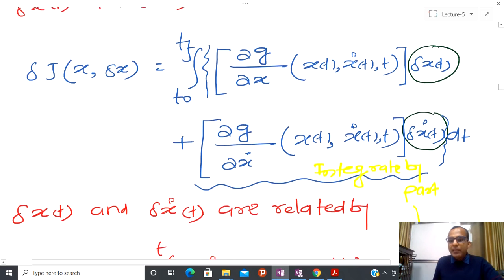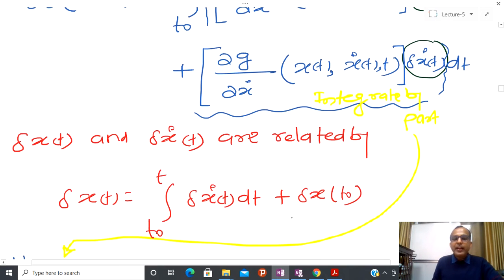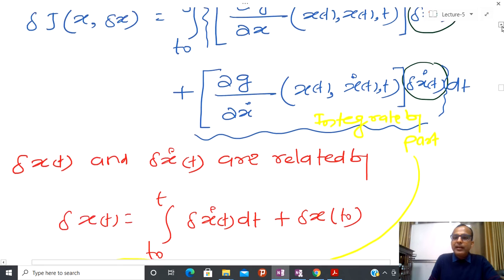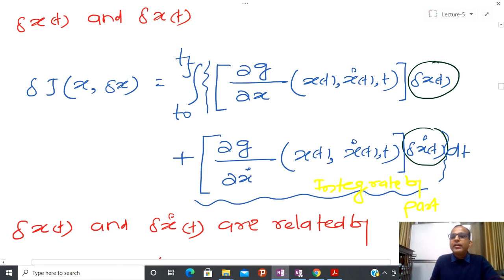And what we have found is that delta x and delta x dot are somehow related. So if I know delta x, then I am also able to determine delta x dot, and vice versa. Due to that reason we say that here we have no separate variable like delta x(t) or delta x dot(t).